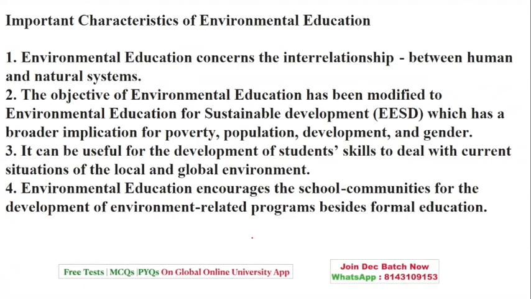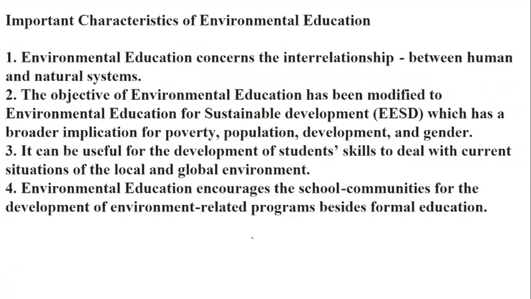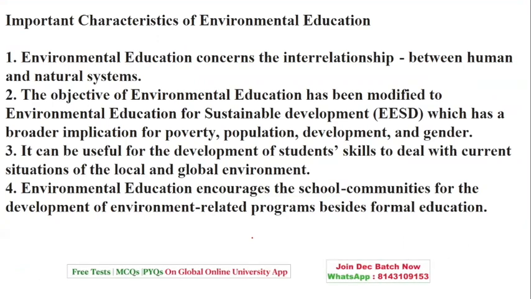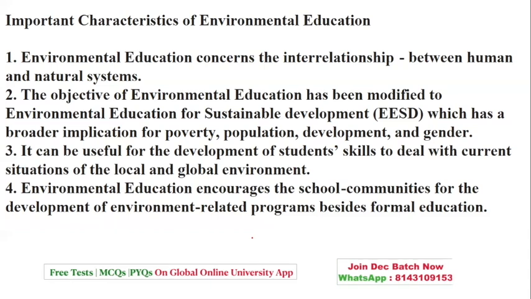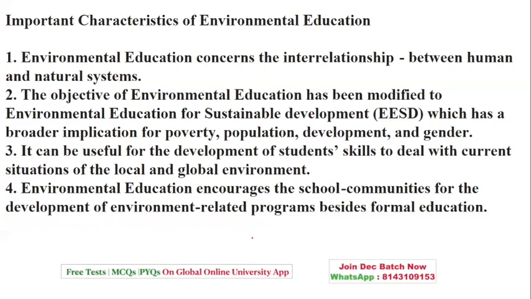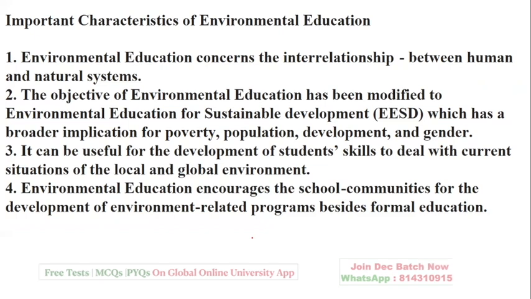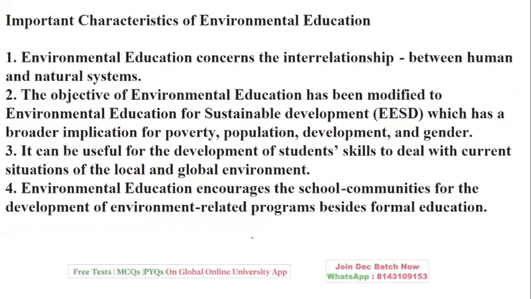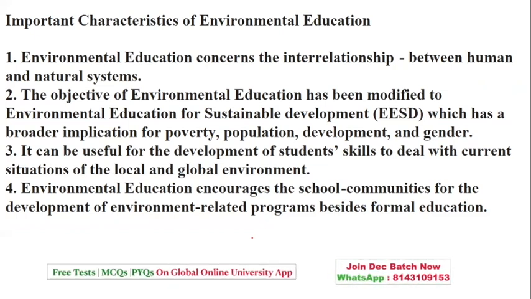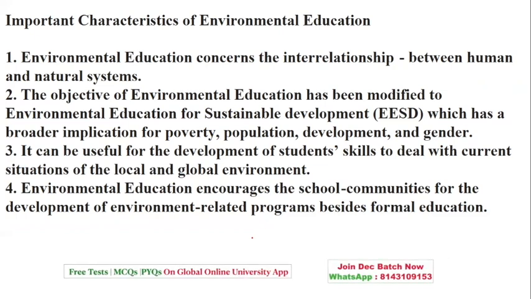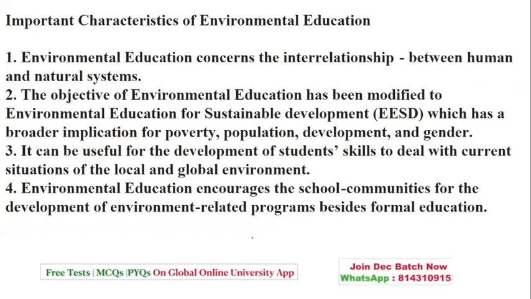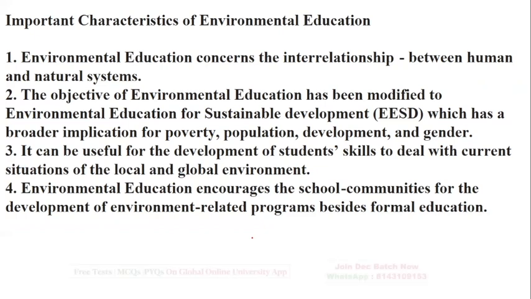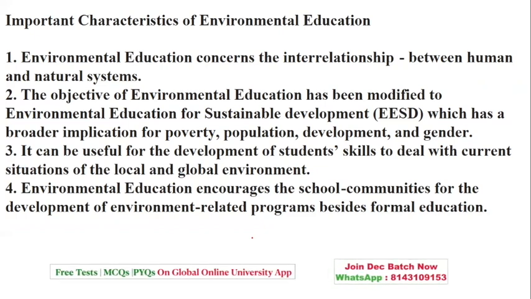Now, what are the characteristics of environmental education? It is concerned with the relationship between human and nature. Definitely, it is with respect to sustainable development, which is one of the goals. It is useful for the development of student skills to deal with current global environmental problems, and encourages schools and communities to come ahead with formal education with respect to preserving the nature or the environment.